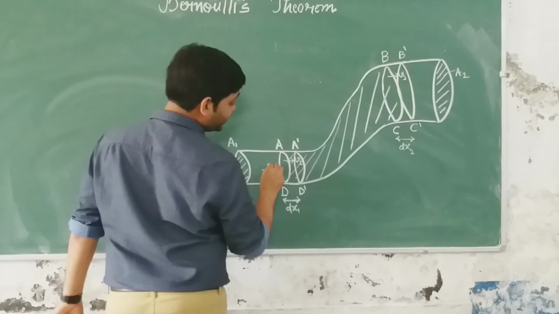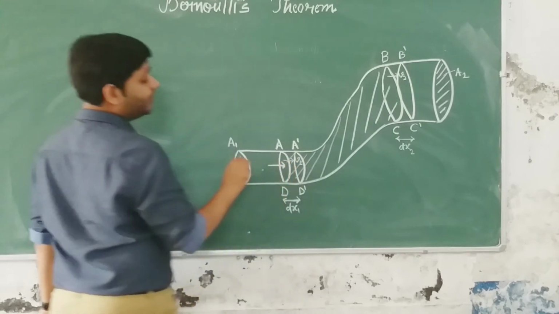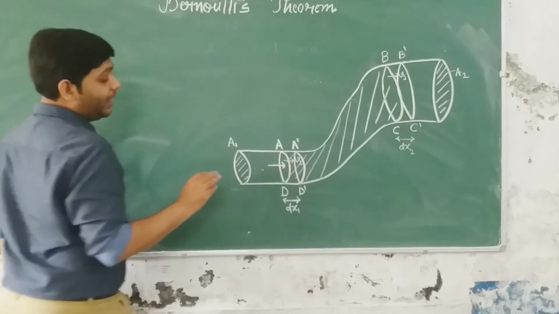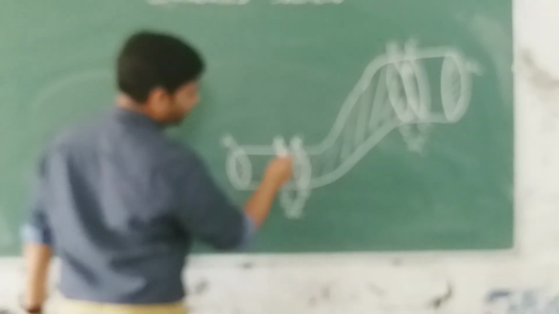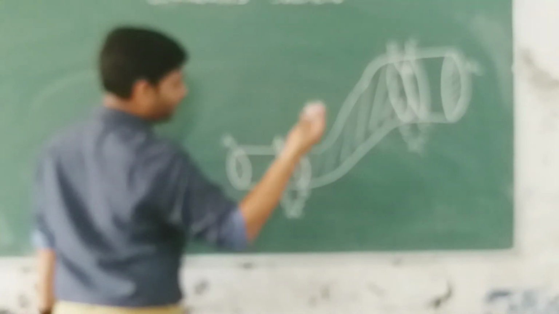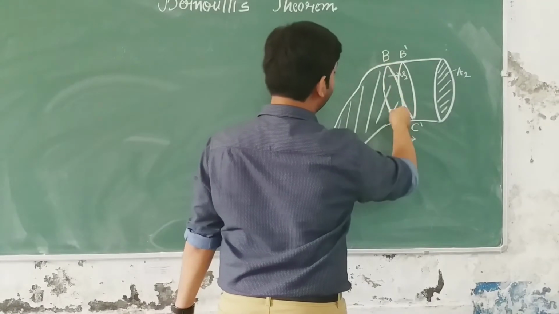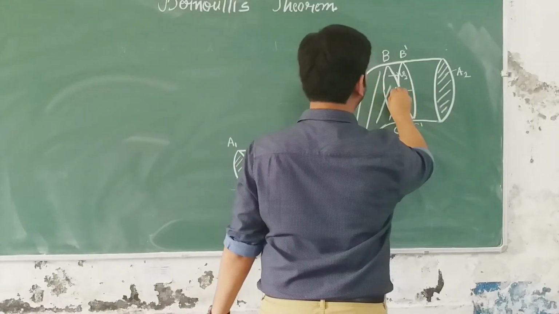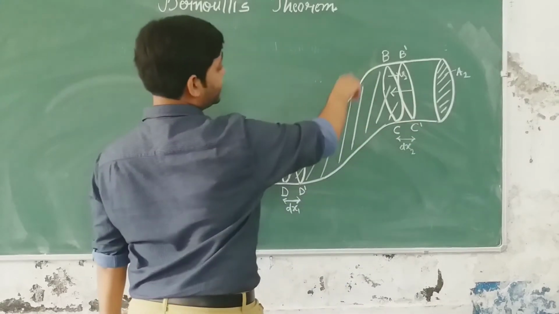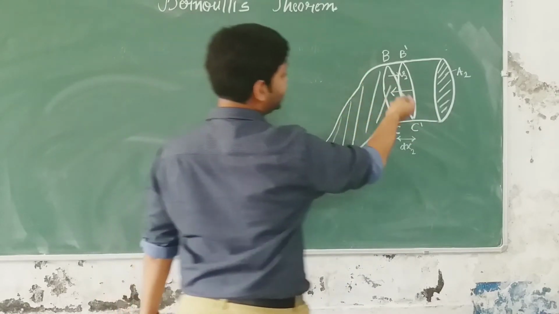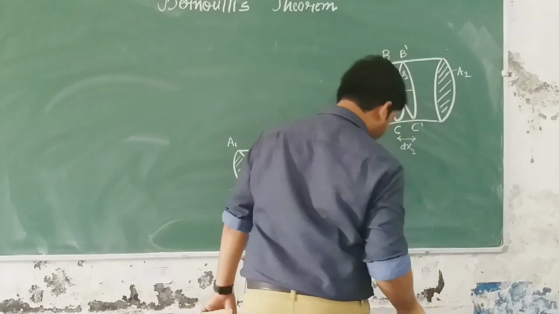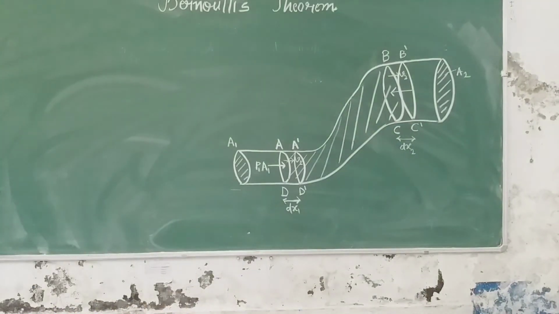Let's say the pressure exerted by the fluid here is P1. So the force exerted on this cross section will be pressure times area, and because the area is A1, the force will be P1 A1. Now come here and consider this cross sectional area. Let's say the pressure exerted is P2, and because this cross sectional area is A2, the force exerted will be P2 A2.